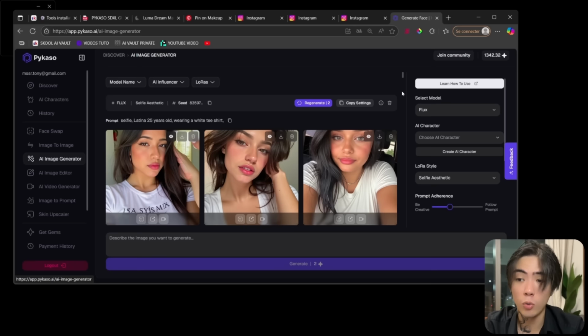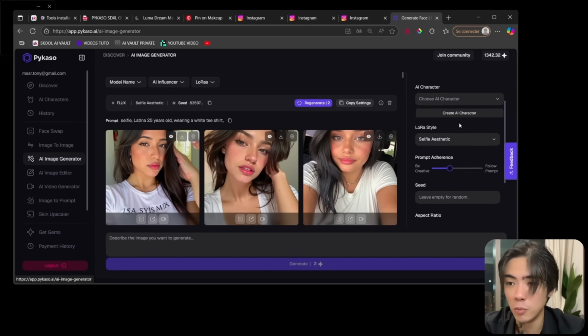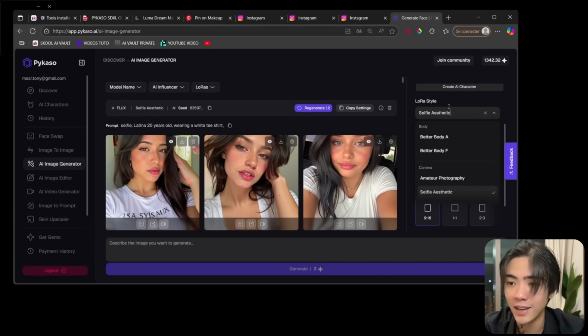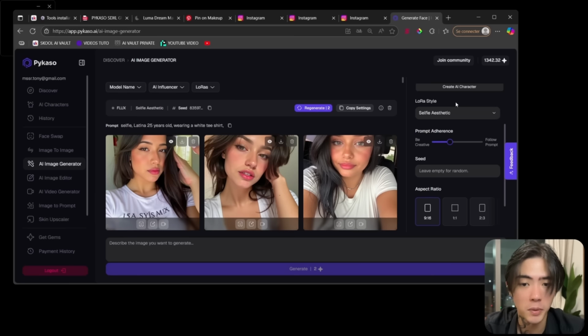So now we want to enter a prompt to be able to generate the face. Before that, I will show you about the settings. We want to select the model Flux. For the moment, we don't have an AI character. And for the style, I like to use selfie aesthetic because on social media, every creator is using selfies to record themselves. So we want to use the same, so the content of our AI influencer will feel even more authentic.